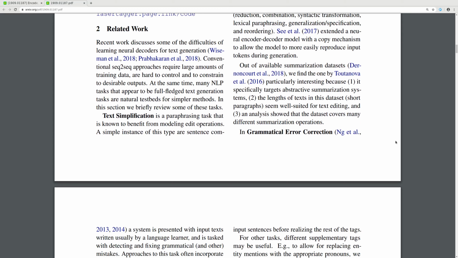Out of available summarization datasets, we find the one by Toutanova et al. 2016 particularly interesting because, first, it especially targets abstractive summarization systems. 2. The lengths of the text in the dataset, short paragraphs, seem to be well suited for text editing. And 3. An analysis showed that the dataset covers many different summarization operations.